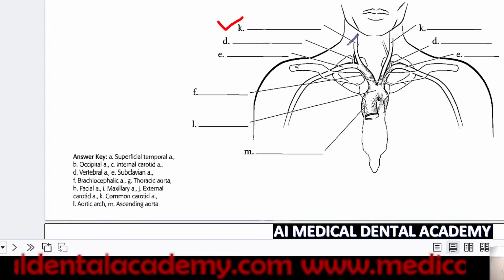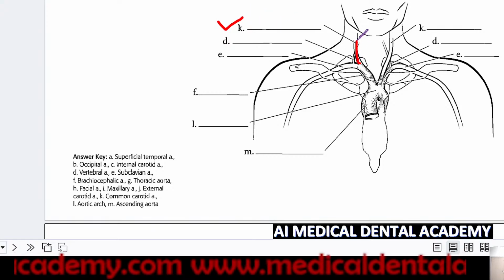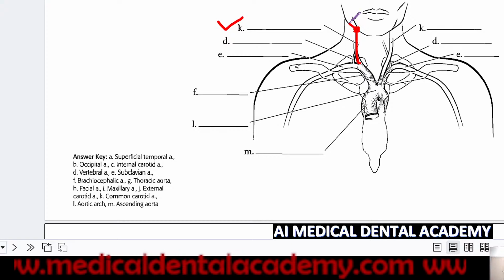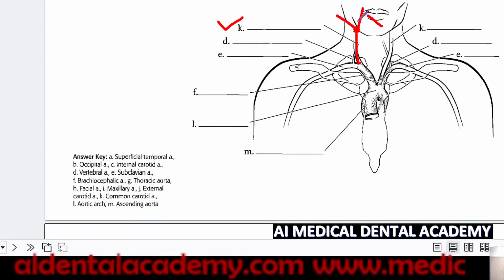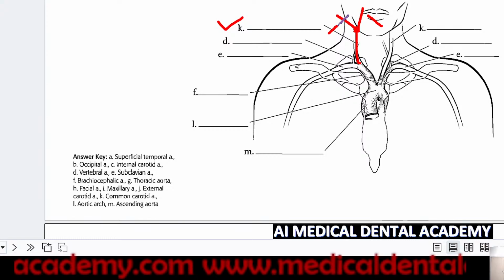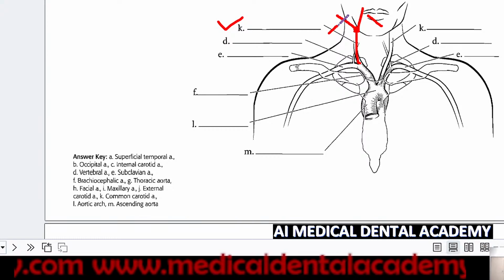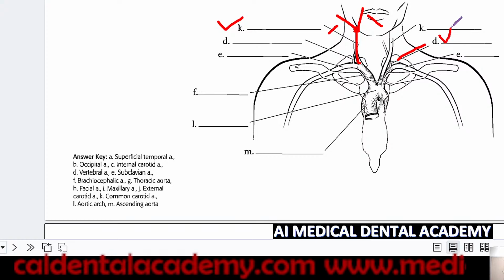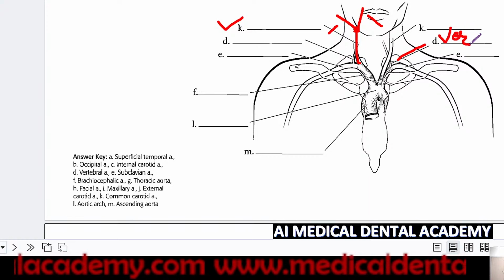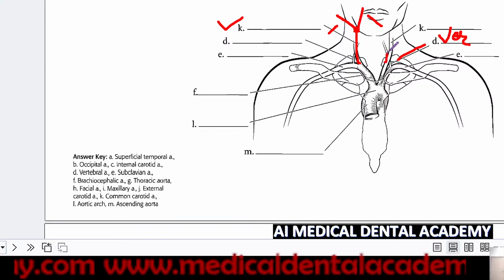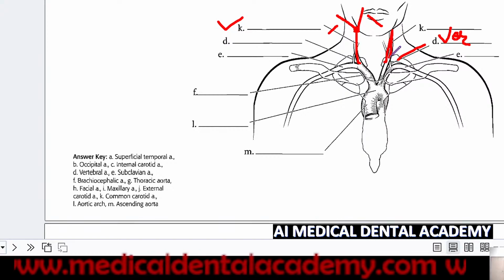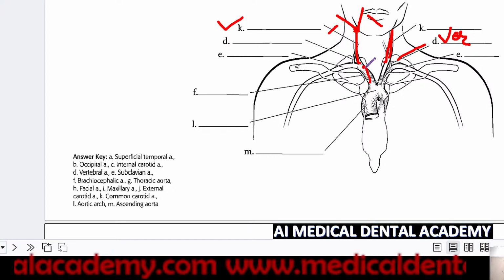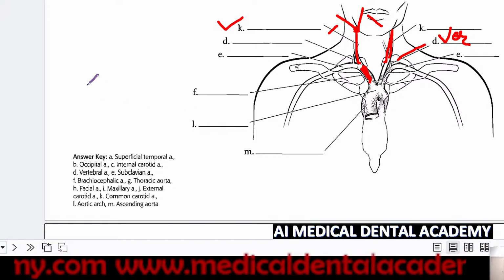Here K is for common carotid. You can see this is the common carotid. Here, at this level, it will be bifurcating. This is the internal carotid and this is the external carotid. Here D is the vertebral artery. You can see D is the vertebral artery and K is the common carotid. Once again, this is the common carotid artery. Then the common carotid artery comes from F, that is from this. This is the brachiocephalic.